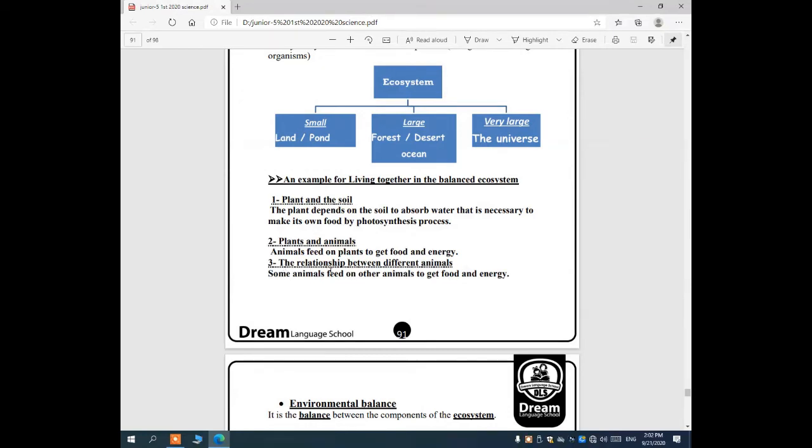Number 3, the relationship between different animals. Some animals feed on other animals to get their food and energy, like the lion which devours the deer, or the cat which devours the rat. So there are the relationships between plant and soil, animals and plants, and animals and each other.